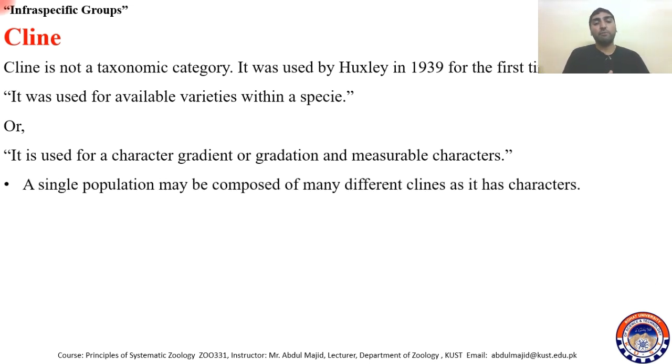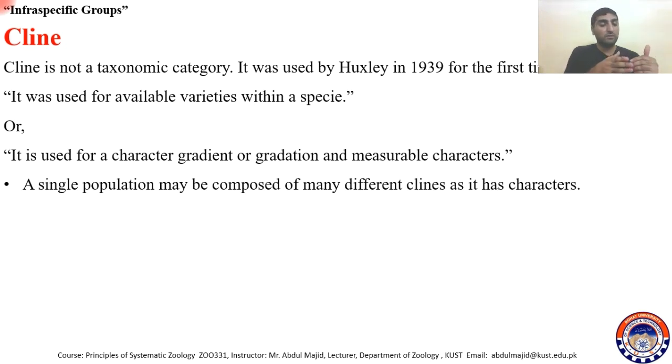A single population may be composed of many different clines. It has characters. Populations have different characters, like hair color or hair style, skin color or stature, and there are many other characteristics.